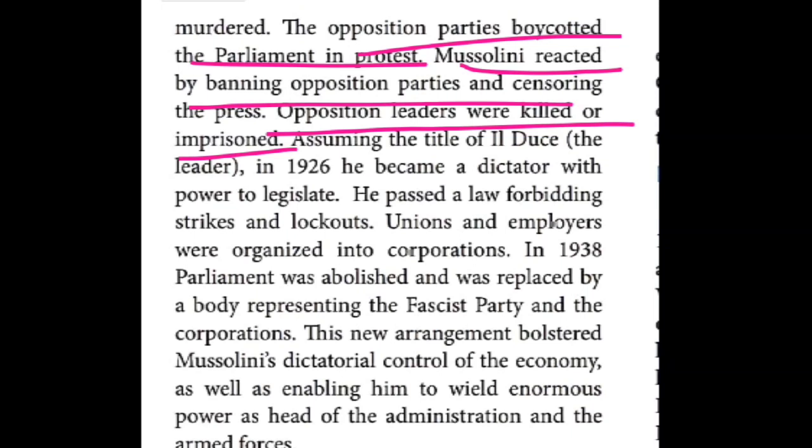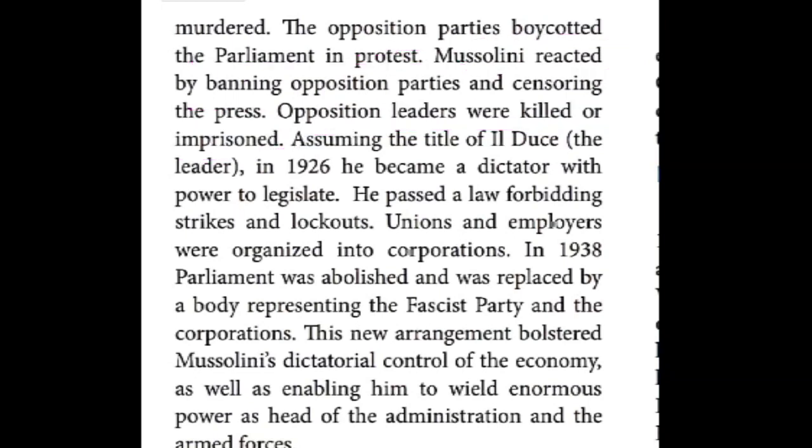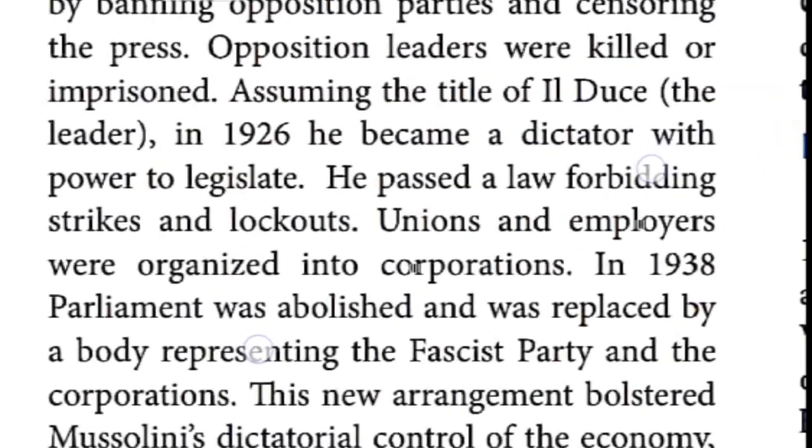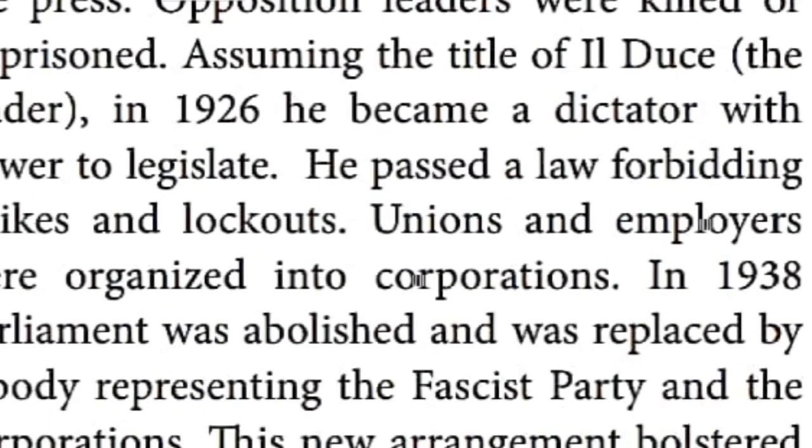Moreover, he assumed a title himself. Who assumed it? Mussolini. What title? Il Duce. What is the meaning of Duce, children? Leader. He declared himself Il Duce. Yes, he assumed the title.